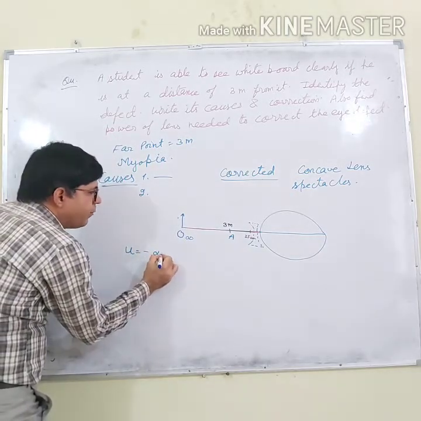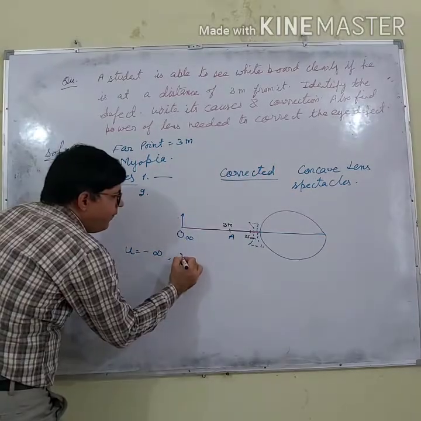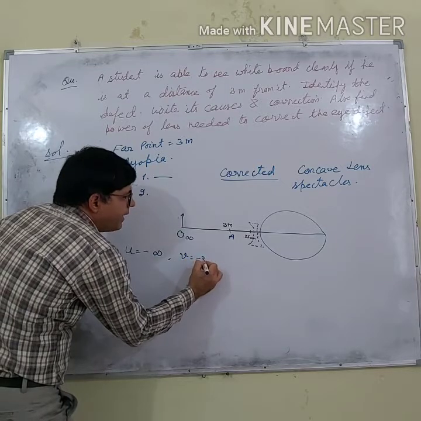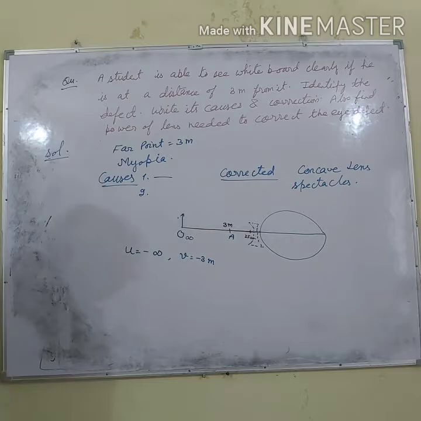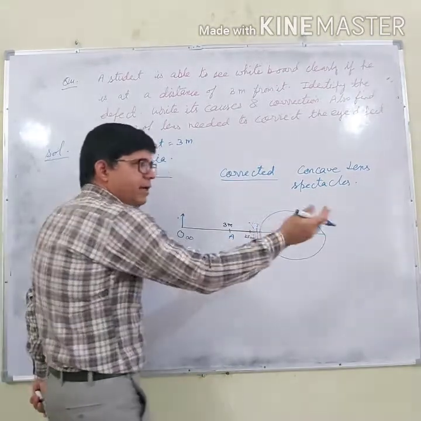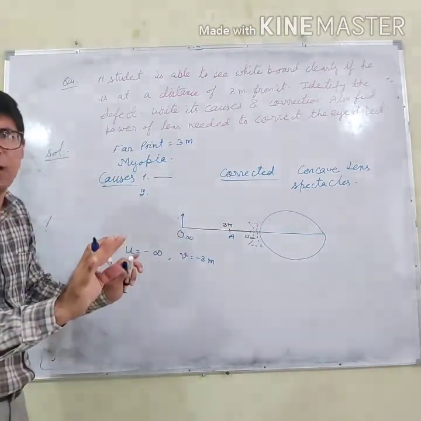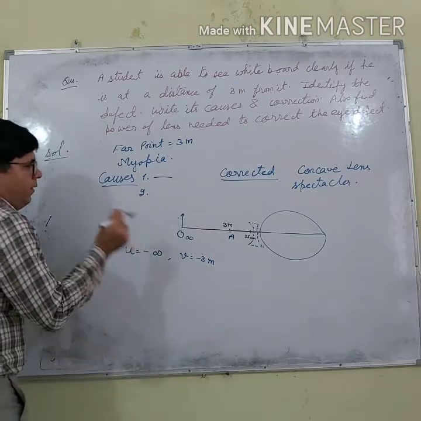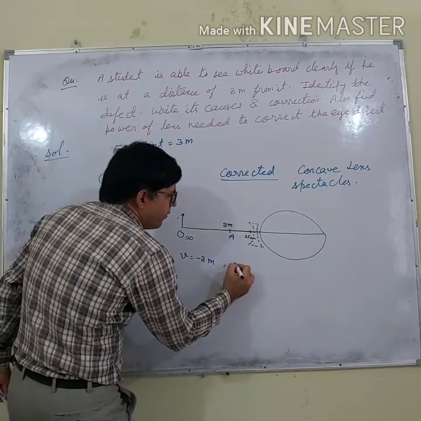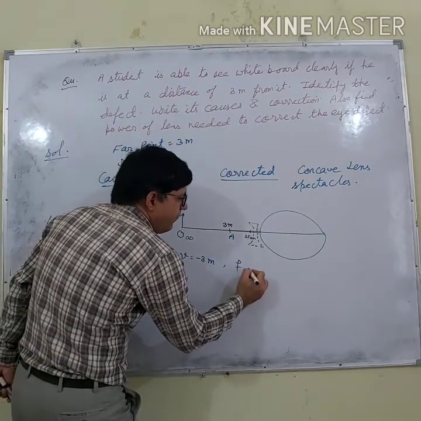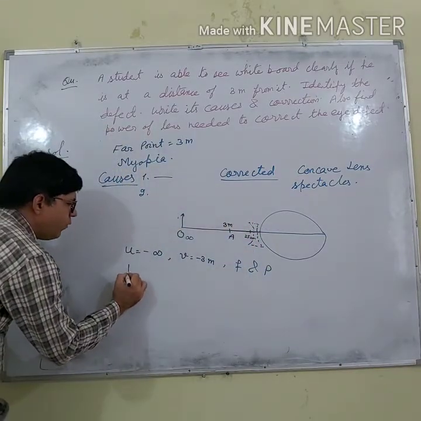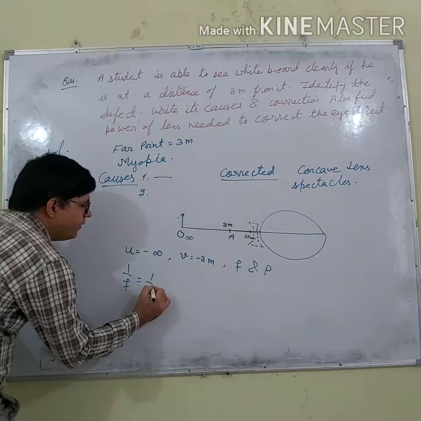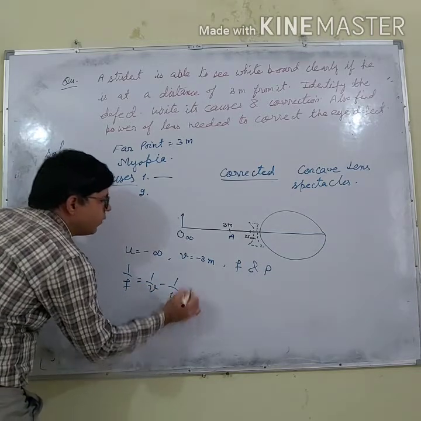So u I will take as minus infinity and v I will take as minus 3 meters, because for 3 meters his eyes are sufficient to see the object. So I have to calculate f and P.